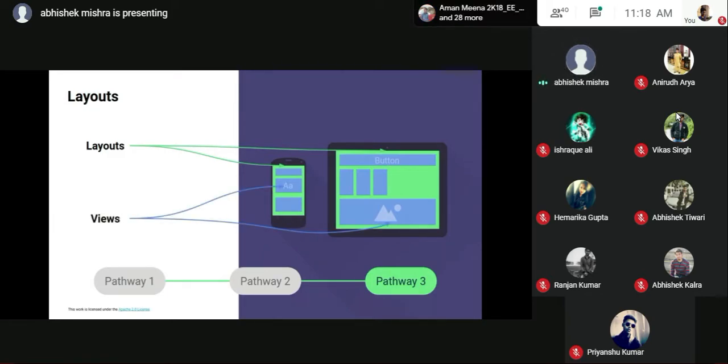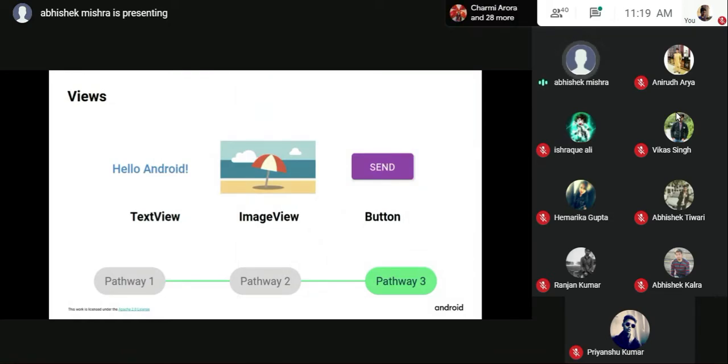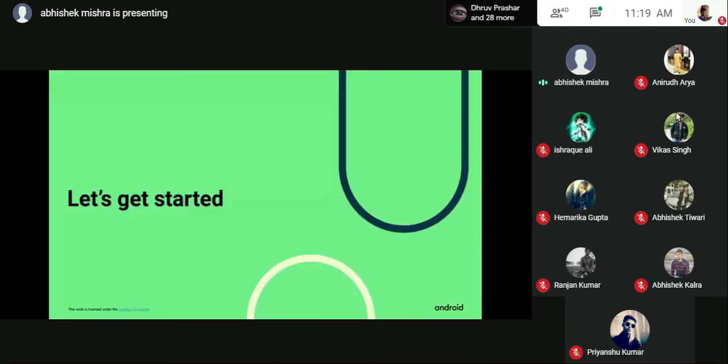And the next thing is views. Now this might sound alienated to some people, but views are basically what kind of material you want to be placed there: a button, an image, or a text, anything like that. There are many different types of views, and these are increasing day by day as more developers are creating new views for us. These are the three basic views we'll need. They are present in each application that we use: a text, an image, and a button. I think it is quite clear from here itself.